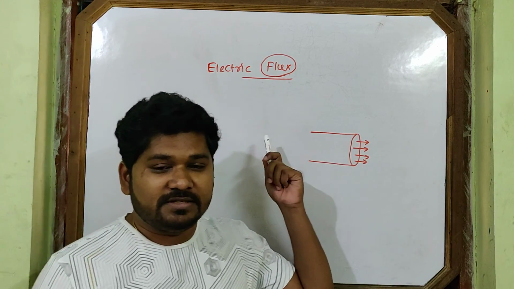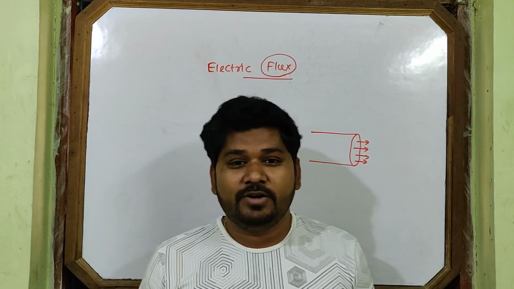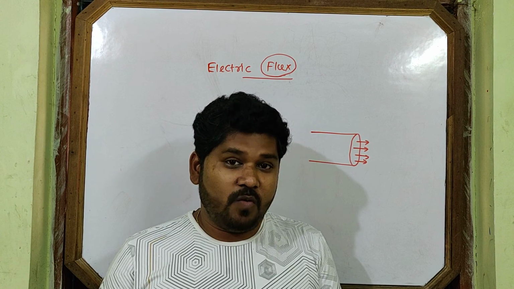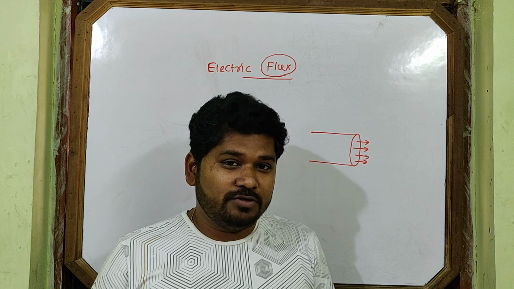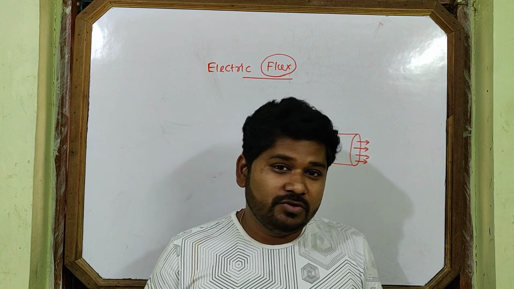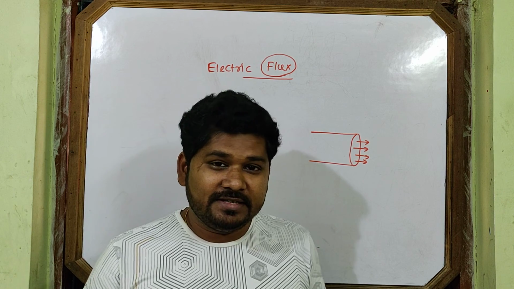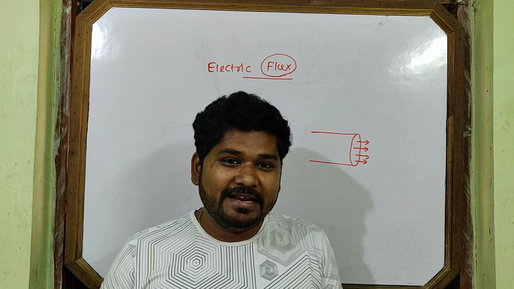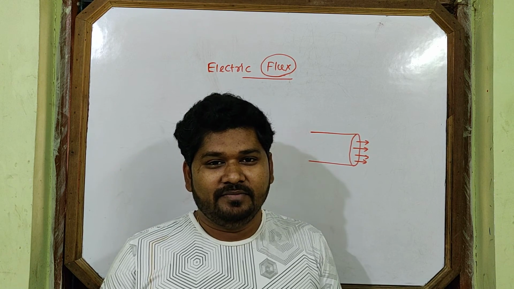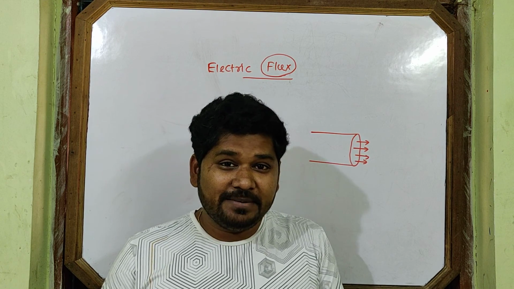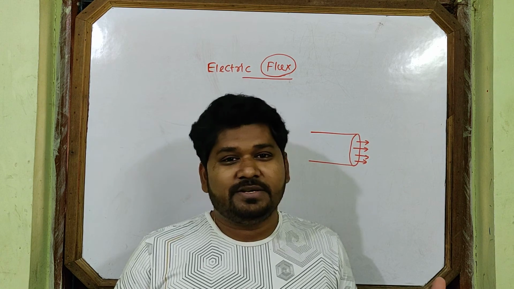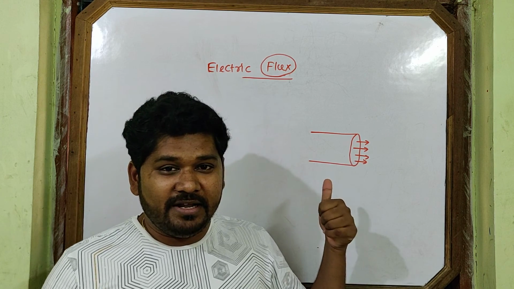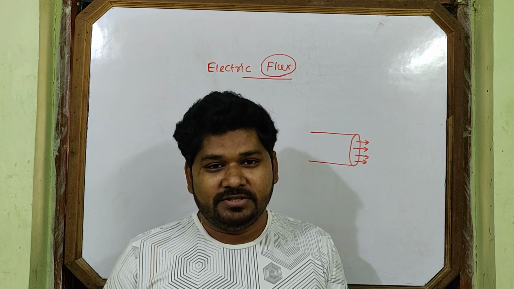But here, what is this electric flux? It means something related to the electric field. What is the requirement of this quantity first? Why will we read this quantity? I told you something passes, something flows through a surface area. The same thing here. Here what passes in this chapter? Electric field lines. Here electric field lines pass through a surface. That can be determined by this quantity called electric flux.